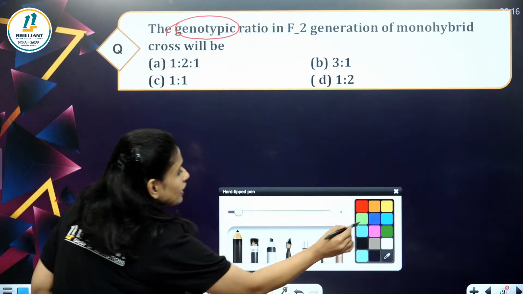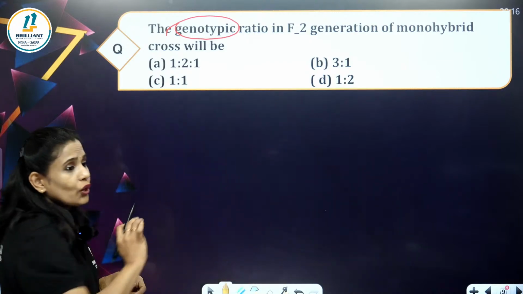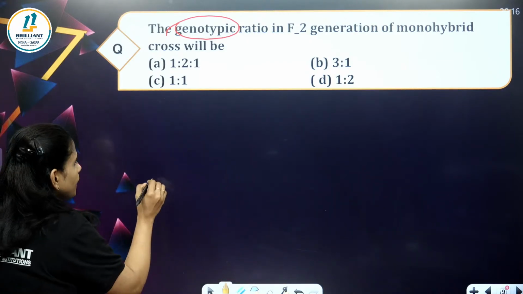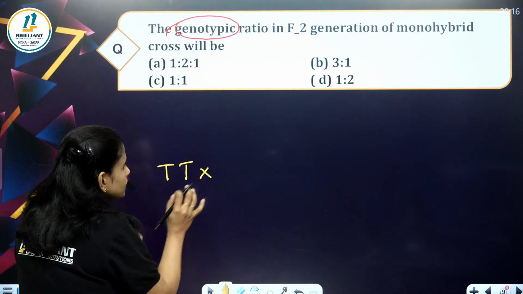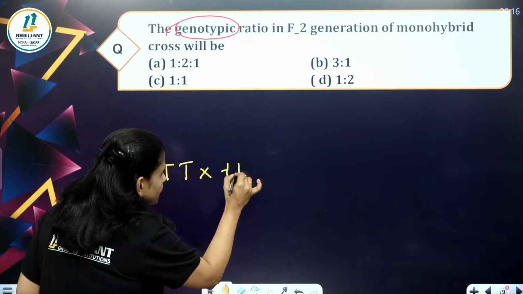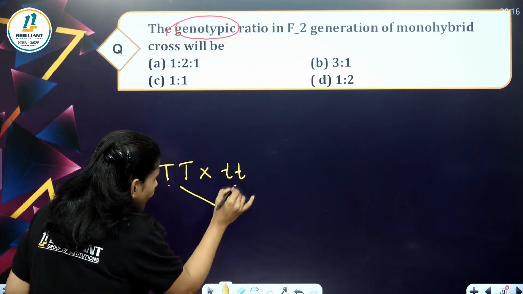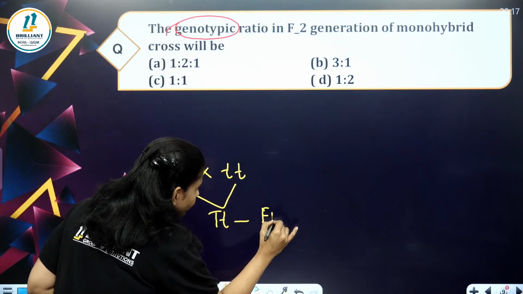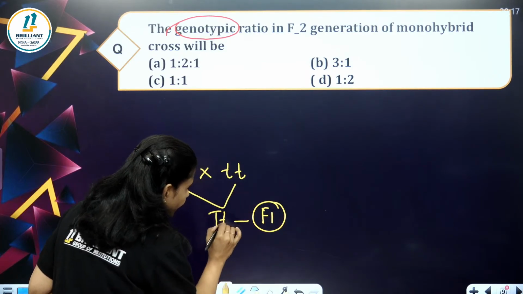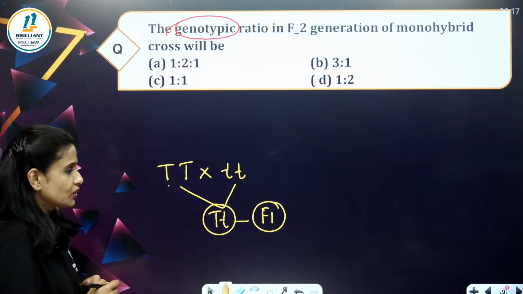So let's do the cross. In a monohybrid cross, we already did the cross. Homozygous tall into homozygous dwarf, the parents will get heterozygous tall in F1. Here we got heterozygous tall.